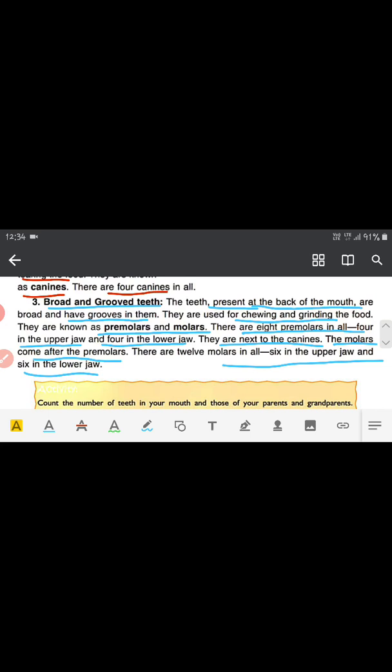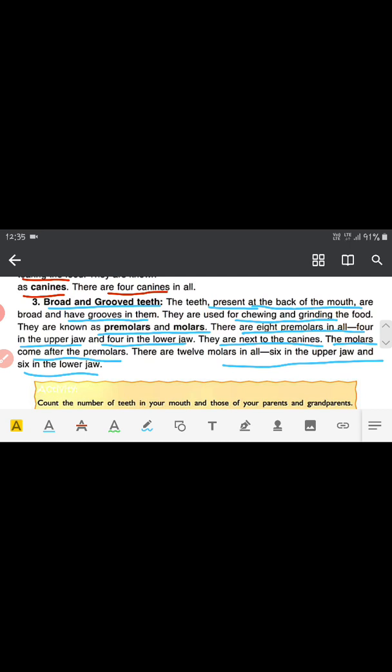They are used for chewing and grinding the food. These are known as premolars and molars. There are 8 premolars in all, 4 in the upper jaw and 4 in the lower jaw next to canines. And molars come after the premolars. These are 12 in all, 6 in the upper jaw and 6 in the lower jaw.